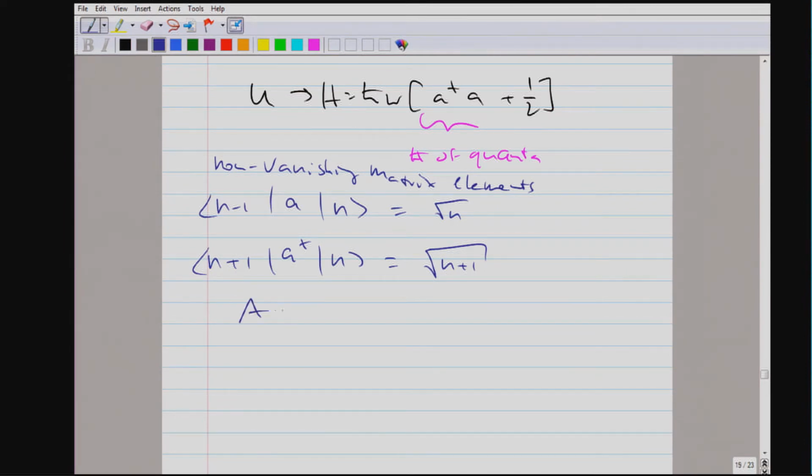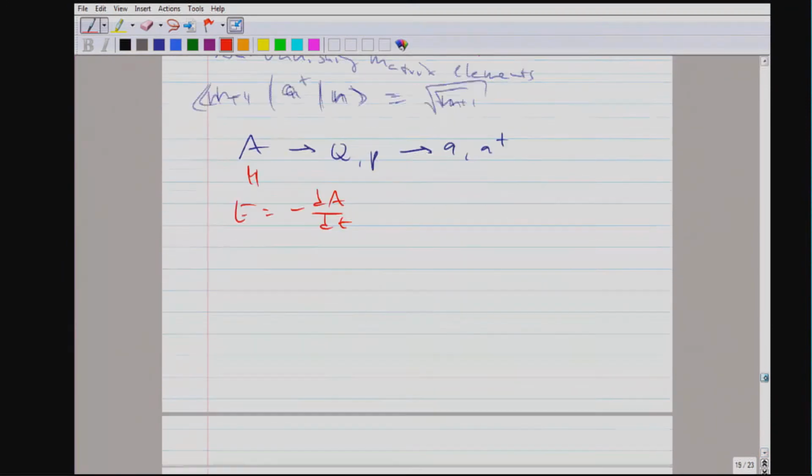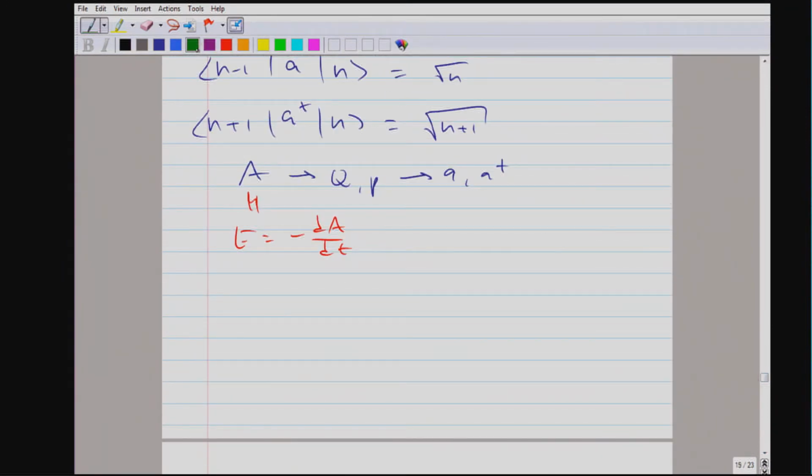Okay, so we went from A to Q and P, and we went to A and A dagger, but A is also related to the electric field by taking the time derivative of the vector potential. So now, of course, we can go from our expressions of A and A dagger all the way back, just substitute, substitute, substitute, and find an expression for the electric field in terms of A and A dagger.